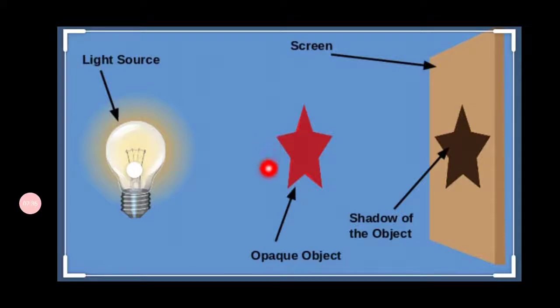And there is a condition: the opaque object should always be placed in between the light source and the screen. That is the most important condition, so that the shadow will be formed on the screen.